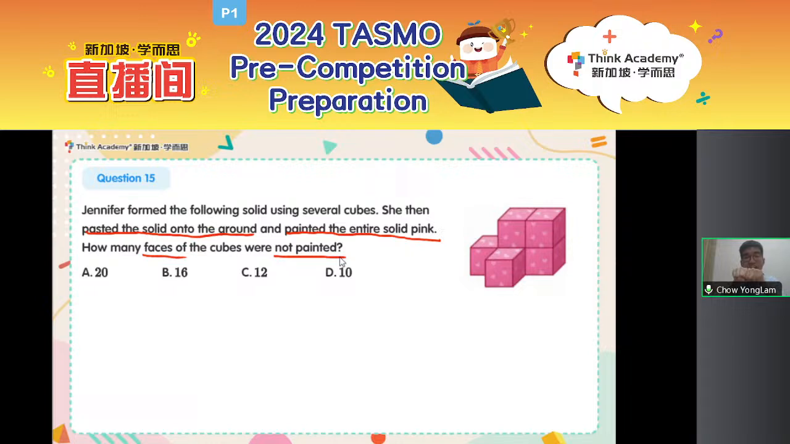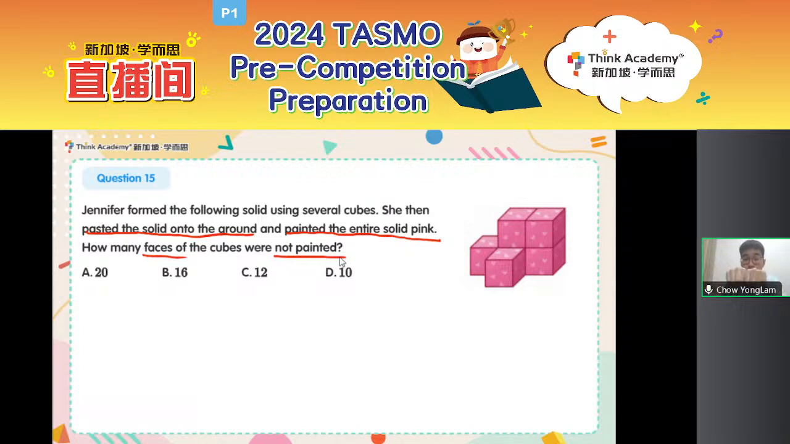I paste them together and I actually paint the entire surface with some color. How many faces of these two cubes are not painted? Some might think it's one, right? Because I only touch them at one side. But actually, if you try to separate them away, you will see that there is one face that is not painted here, another face that is not painted here.